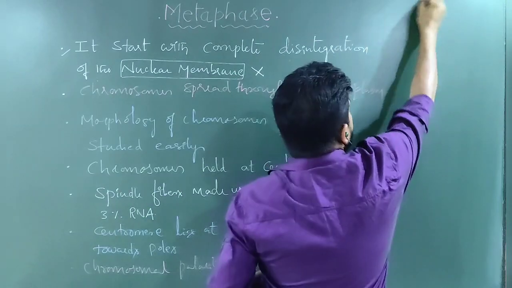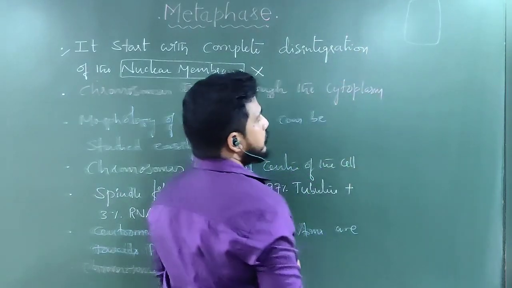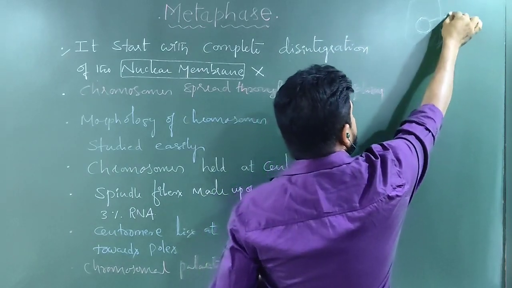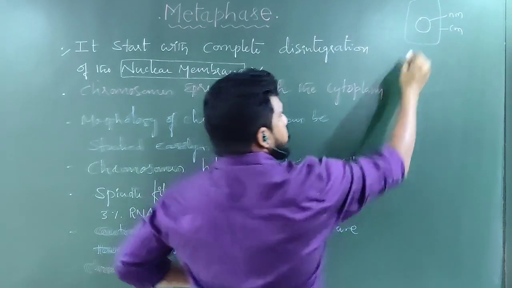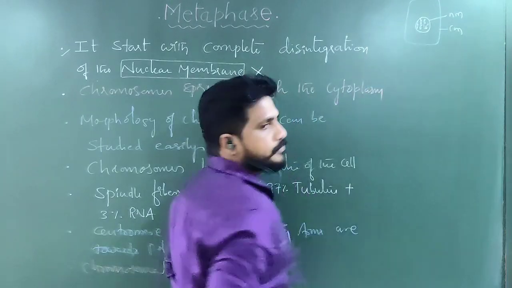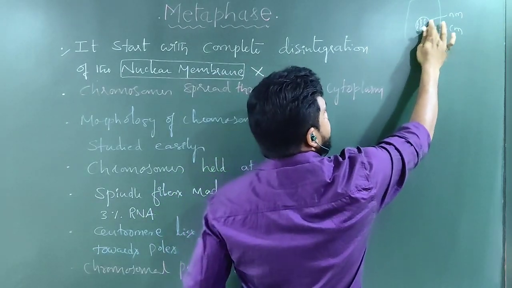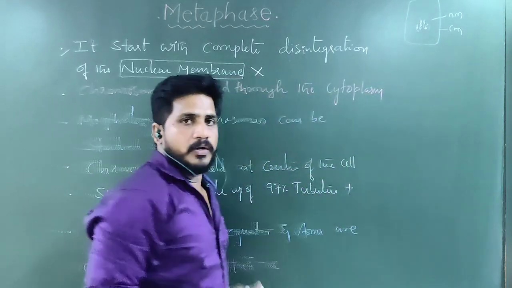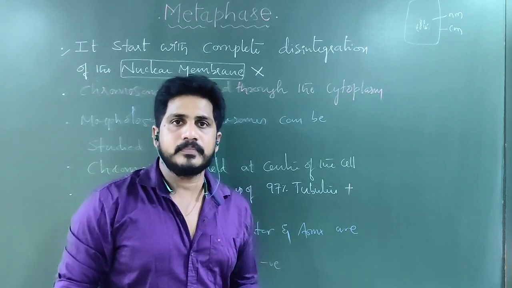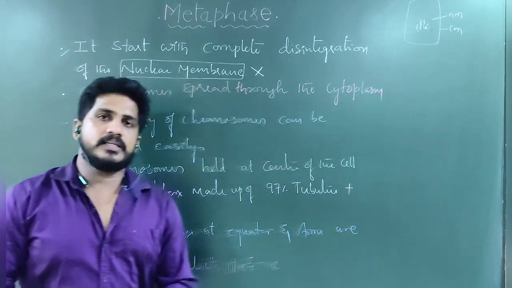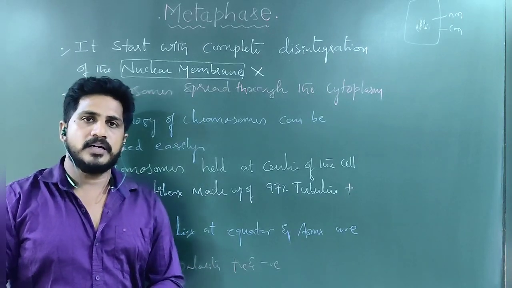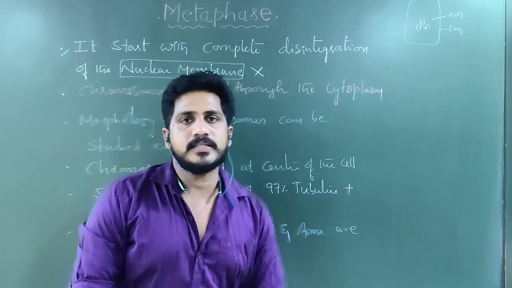So if this is the cell, this is the cell membrane, inside that the nucleus, this is the nuclear membrane. Chromosomes are already spread and condensed. When the nuclear membrane disappears, chromosomes are present inside the cytoplasm. One should understand that. In prophase, where are the chromosomes present? In early prophase, chromosomes are present inside the nucleus.